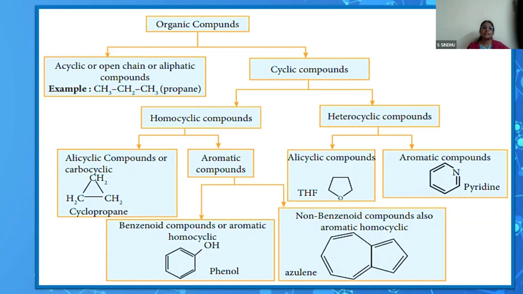So the very first thing we have to discuss, I think, is the classification of organic compounds into acyclic, cyclic compounds, and the further divisions. This is only the basic aspect. I think the children will be knowing this. We need not go deep into this at class 12 level.